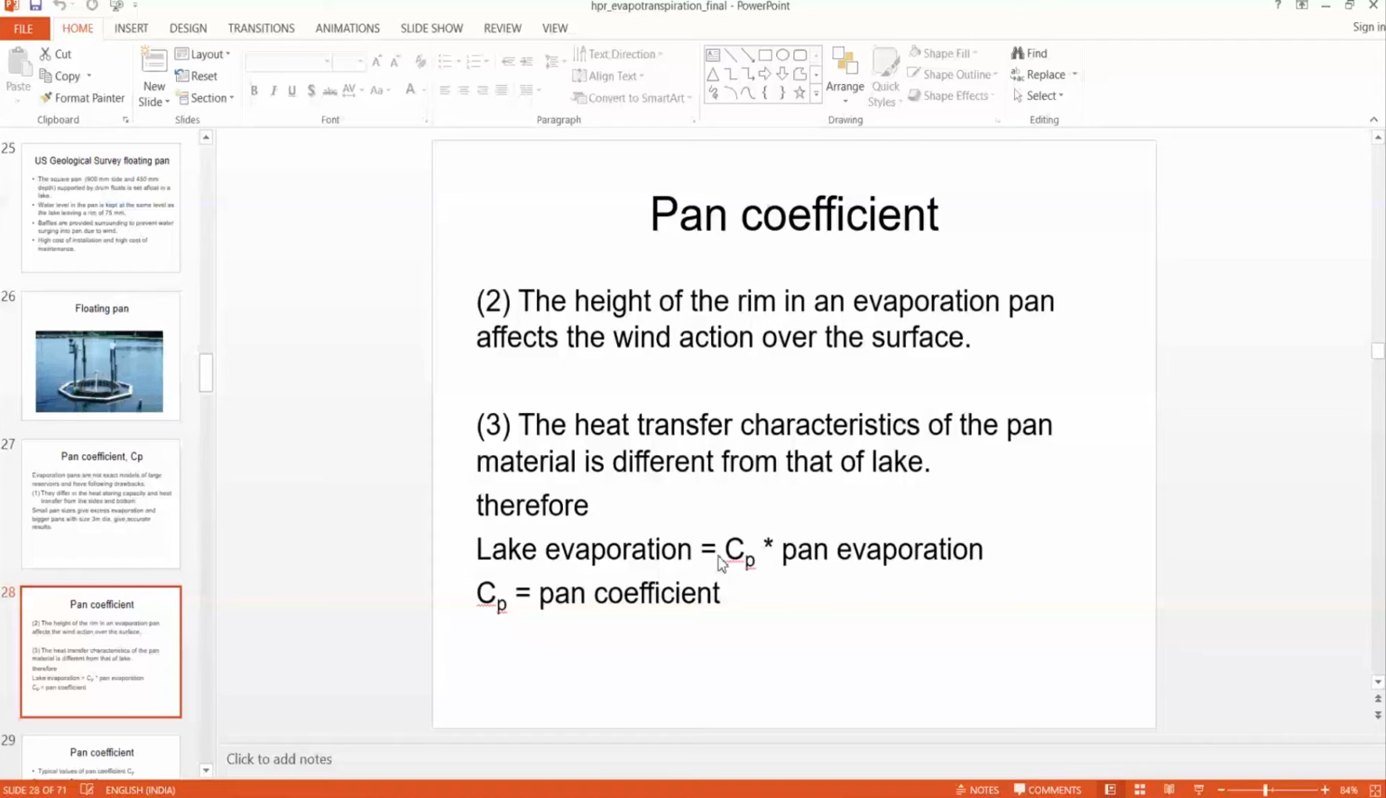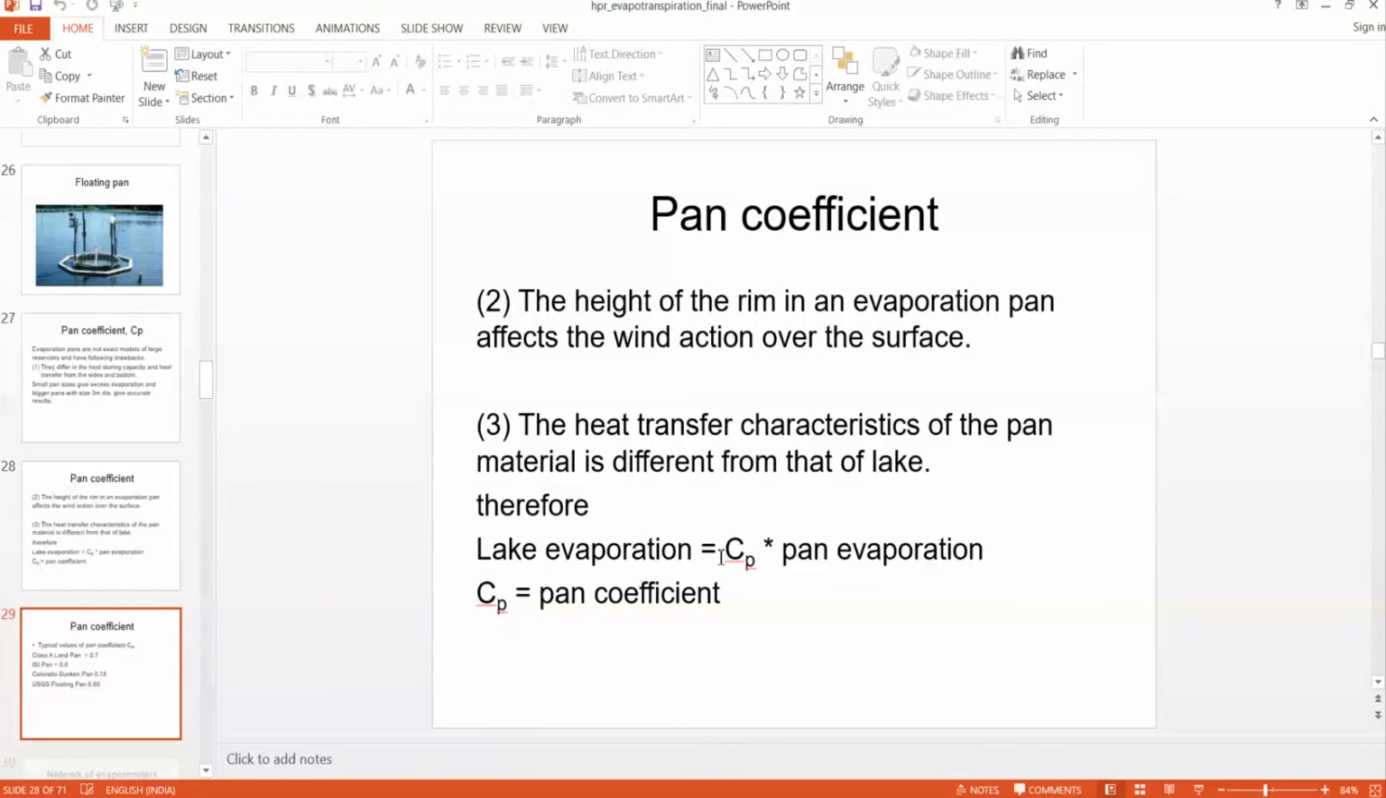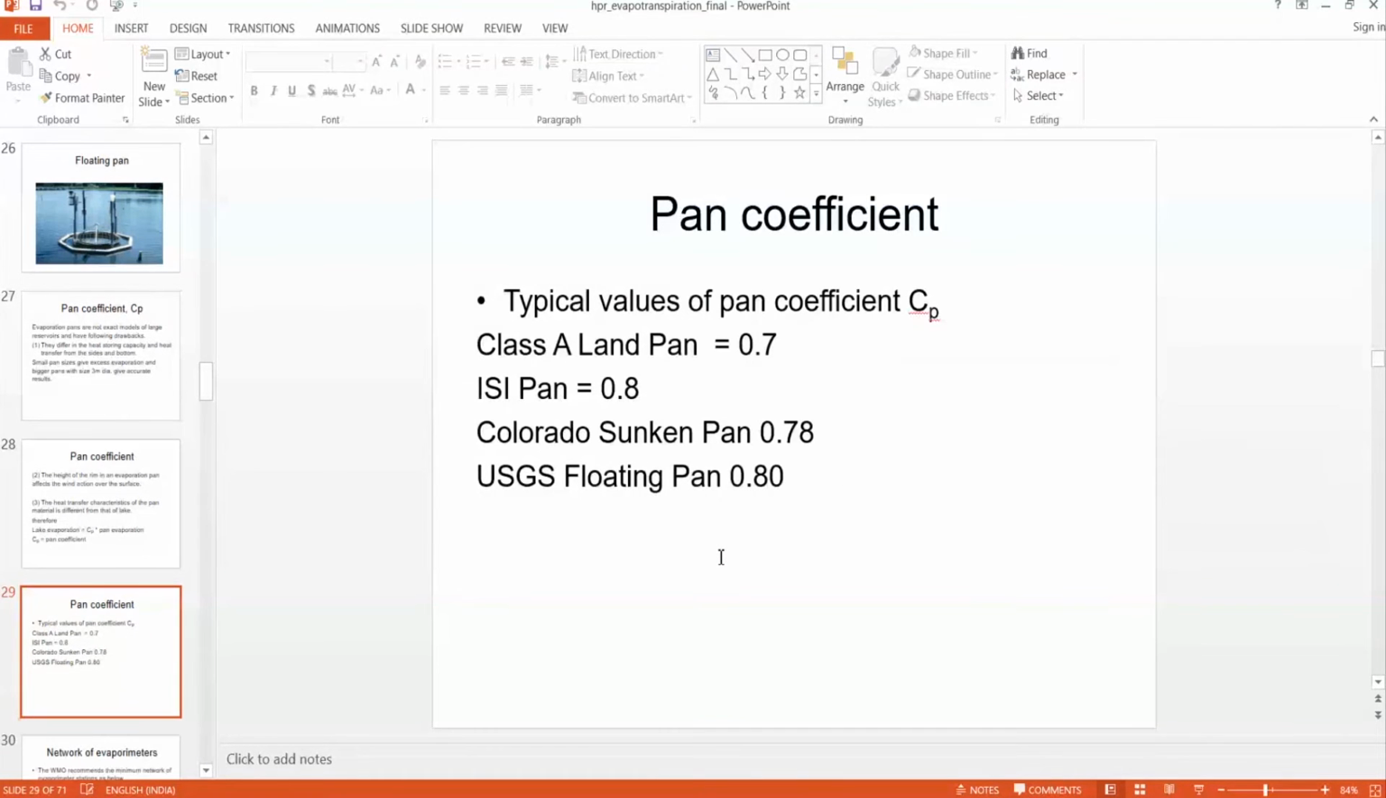The pan coefficient is measured and found to be different for different evaporimeters. For Class A pan, Cp is equal to 0.7, whereas for ISI, the Indian Standards pan, Cp is equal to 0.8, for Colorado sunken pan, Cp is equal to 0.78, and for floating pan, it is 0.8. So you can see that among all these, the floating pan is more accurate.